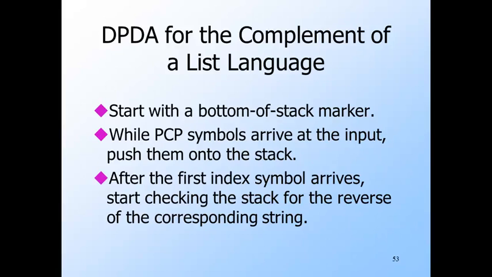After the first index symbol arrives, start checking that the proper strings appear on the stack. That is, if we see an index symbol AI, then check that the proper WI appears on the stack with the right end of WI at the top. The PDA pops all the symbols of WI if so. Note that we're assuming this is the complement of the list language based on the first components. If it is for the second components, we'll check that XI appears on the top of the stack, again with the right end at the top.